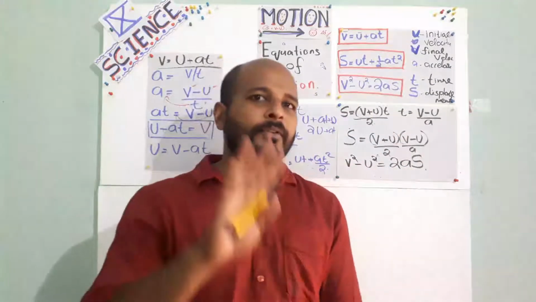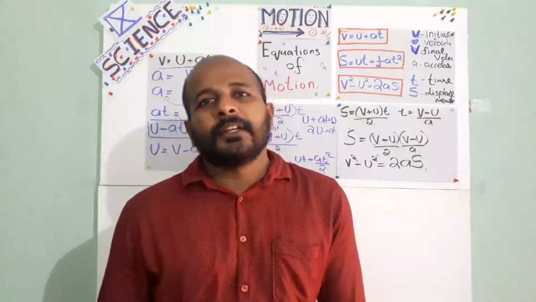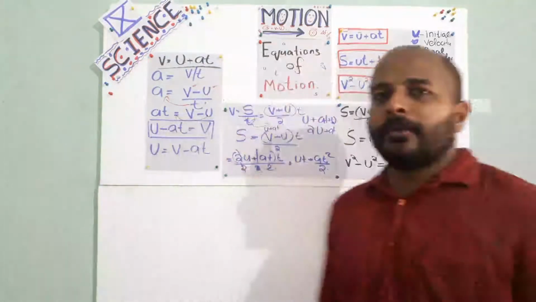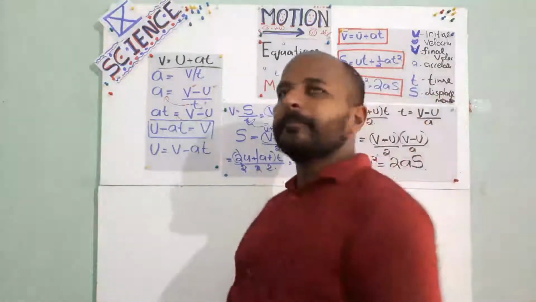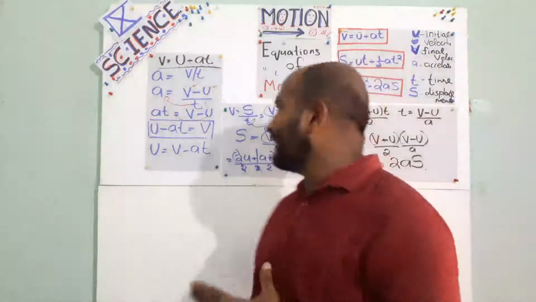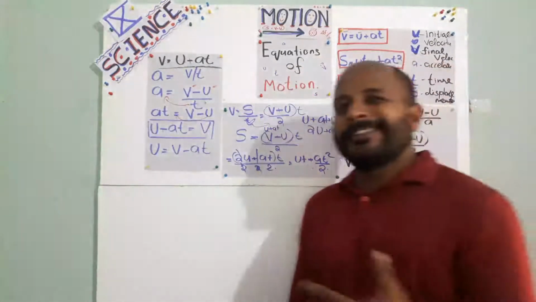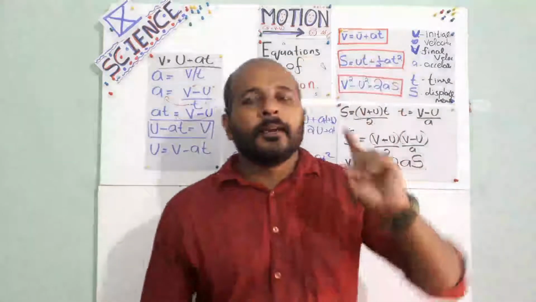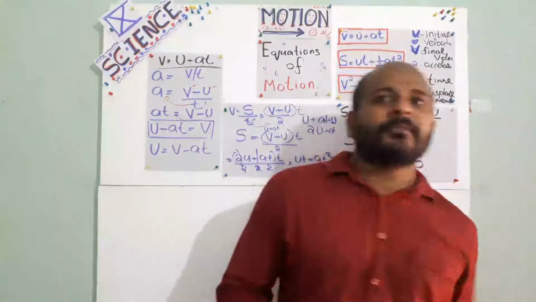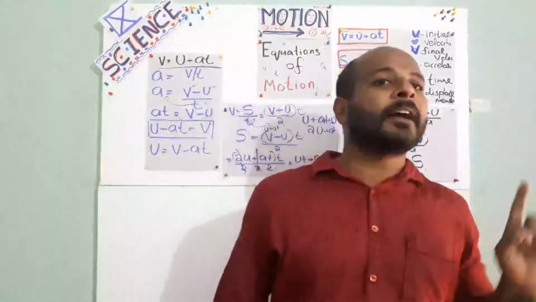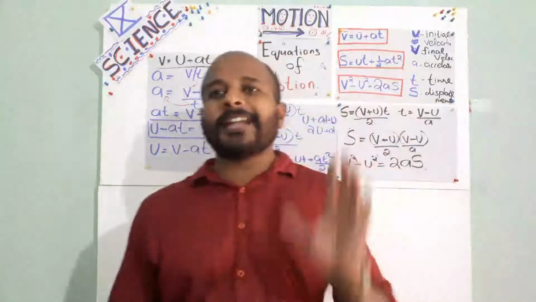Anyway, I am not going to stop this chapter very easily. I am not going to stop fast, because only if you do lots of numericals will you be able to understand all those things. In the next class, we will discuss this graph. Not the distance time graph or displacement time graph, leave those. Only one type of graph, which is called the velocity time graph.